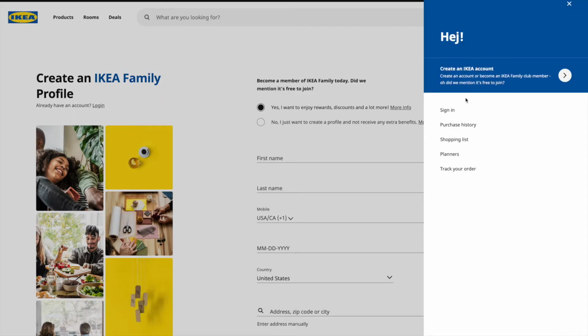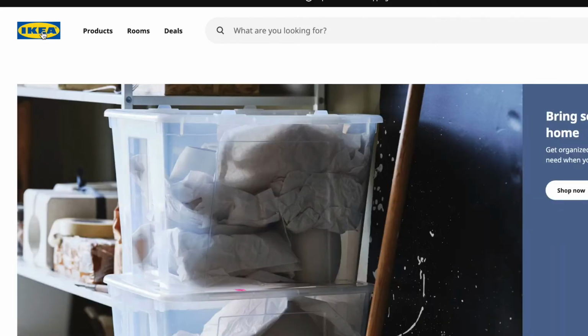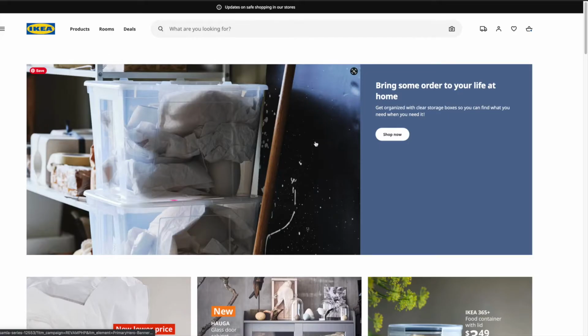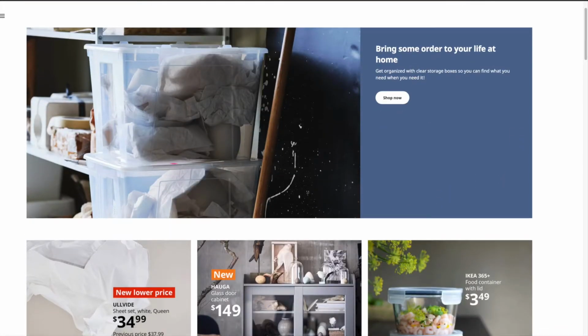Alright, so once you've signed up, we can go and sign in. I'm already a member of the IKEA family. This is what the web page looks like once you've signed in. So we're going to go from here to the home page to begin shopping on the website. Alright, here we are on the home page of the website.